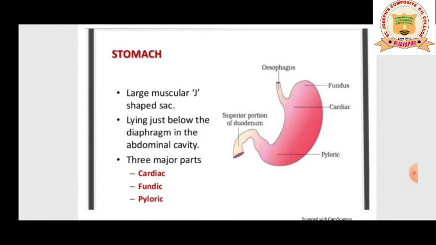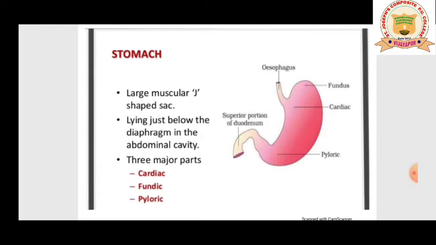It has three major parts, my dear students. The first part is the cardiac portion, into which the esophagus opens, a fundic region, and a pyloric region which opens into the first part of the small intestine. So our stomach is a storage organ which stores the food.